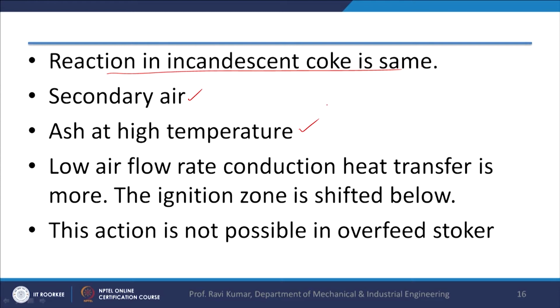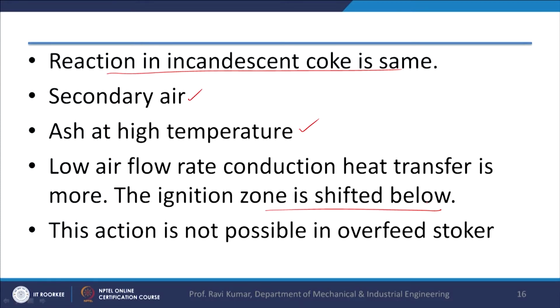In the previous case, the ash was at the bottom of the system. Here ash is at the top of the system. So the ash temperature is high. With low air flow rate, conduction heat transfer is more, because in this case the air flow rate is slightly less. So heat transfer through conduction from the incandescent coal or from the surroundings is more. So the ignition zone, which was earlier between the incandescent coal and the green coal, shifts a little below. This action is not possible in overfeed type of stoker.